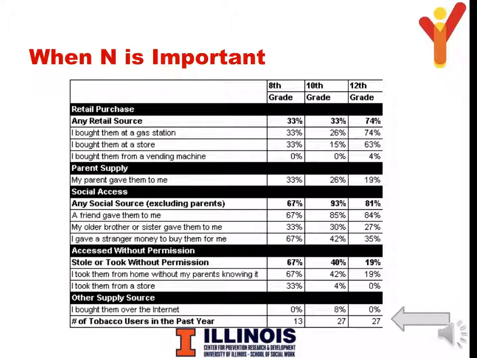As we mentioned earlier, N refers to the number of respondents reported in the table. Be cautious when you see a small number of respondents. This means that the responses are based on a subset of the sample and may not be generalizable. There are 3 reasons why N is reported in a table: when a question is likely to be skipped, when the response options are all that apply, or when the results are reported on a subgroup of the population. For example, in the table shown here, the responses for tobacco access for 12th grade students include only tobacco users, which may be a small portion of the larger student body.